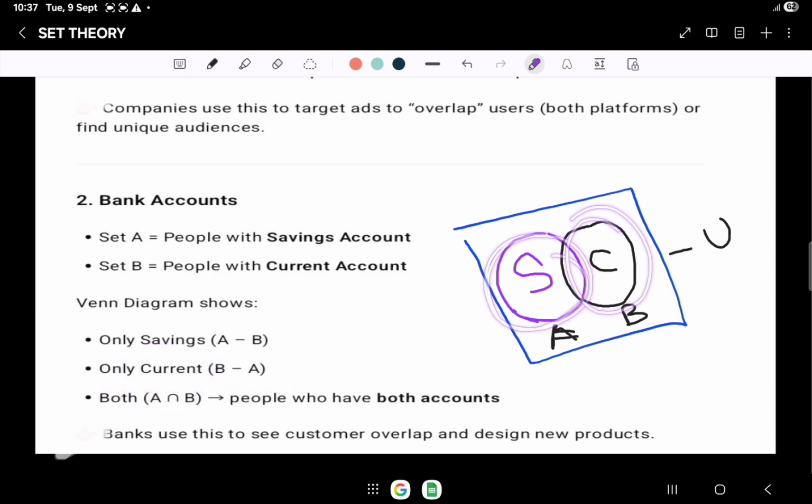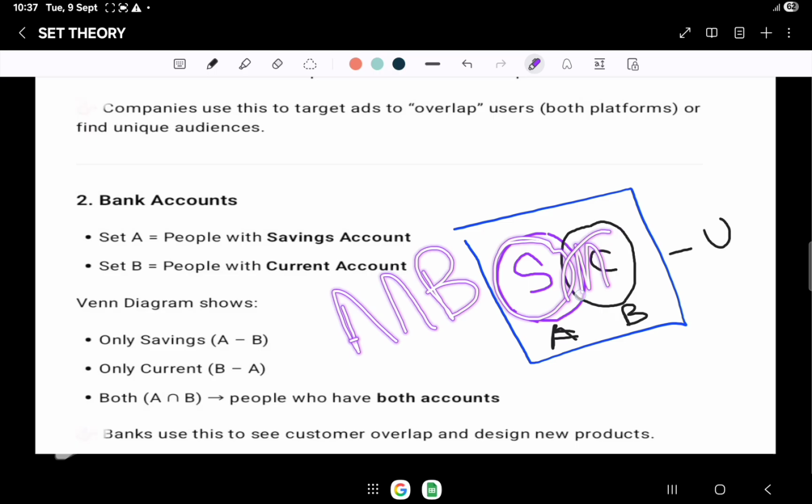And if we want to know A intersection B, meaning people with both accounts, then it is this intersection part. We will know where A is intersecting B, or the saving account users intersecting the current account users.